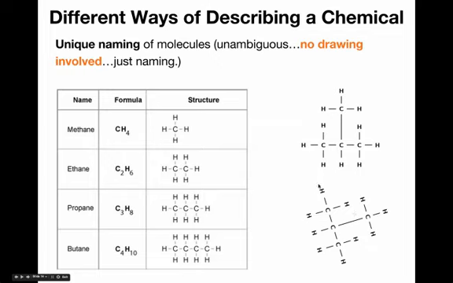And that may seem to be a silly point to make at this point. Obviously, for some of you, this may be obvious, that even though this is rotated a little bit, it's obviously the same molecule as this one, so they should have the same name. You'll see that might not always be so obvious, however, as we progress. So again, this unique naming of different molecules is going to get a couple of sections all by itself. So I just want you to be aware that this is yet another way of unambiguously describing molecules, especially organic molecules.